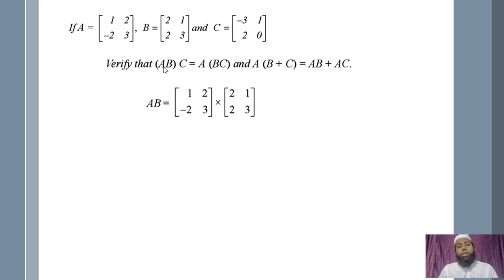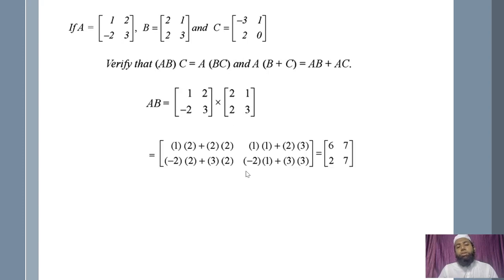So let us calculate A into B first. This matrix is 2 by 2. The matrix multiplication rule: 1 into 2 plus 2 into 2, 4. 1 into 1 plus 2 into 3. First row, 2 columns. Second row, these 2 columns. Minus 2 into 2 plus 3 into 2. First row, second column. Minus 2 into 1 plus 3 into 3. So just simplify this, you will get 6, 7, 2, 7.